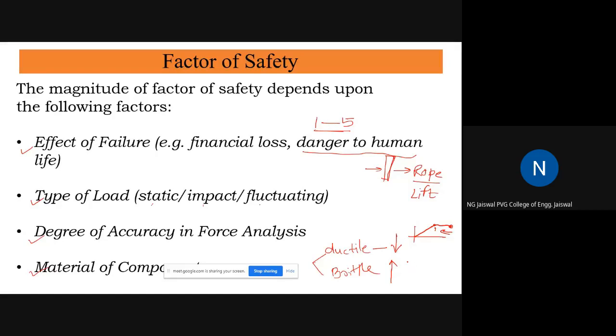Whereas in case of brittle material, as we know now, it suddenly breaks, there is no yielding, there is no plastic deformation, and therefore there is no warning. If there is no warning, then definitely you will not take a risk. So what do you do? You take a high factor of safety. So these are the situations on which the factor of safety depends.